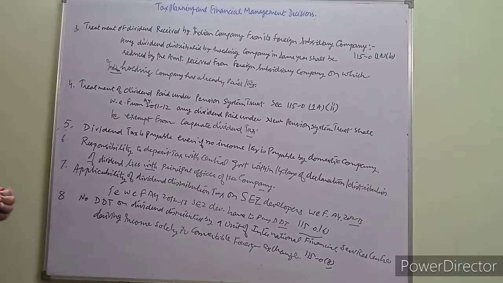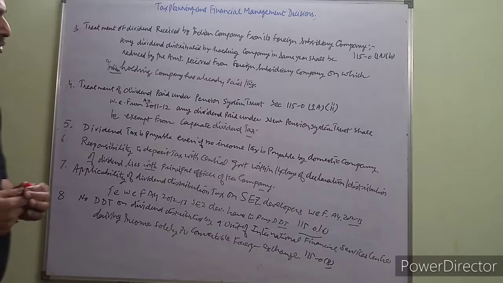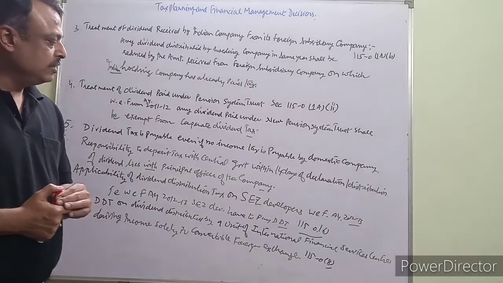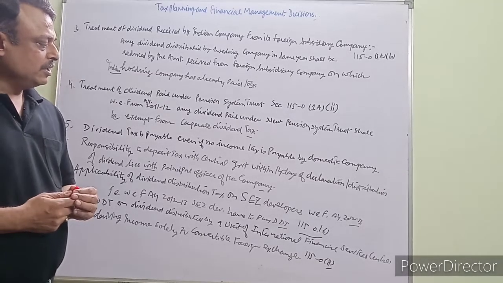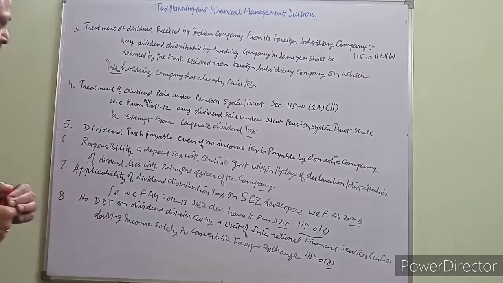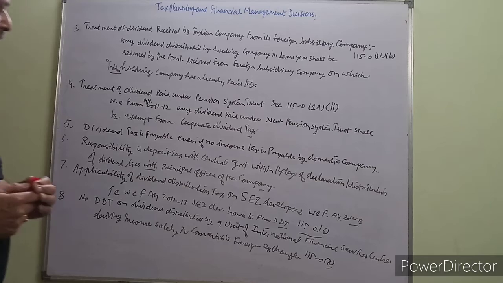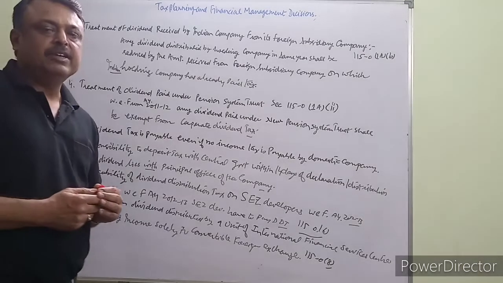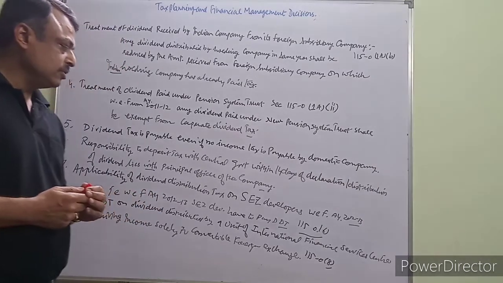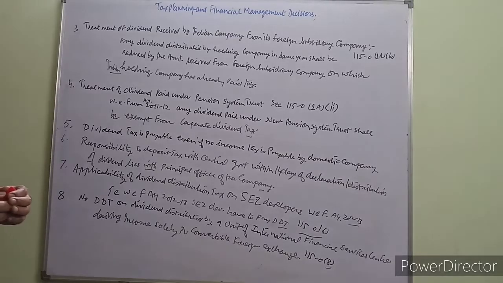Next is applicability of dividend distribution tax on SEZ developers. With effect from year 2012-13, that is from assessment year 2012-13, SEZ developers have to pay dividend distribution tax under section 115O clause 6.